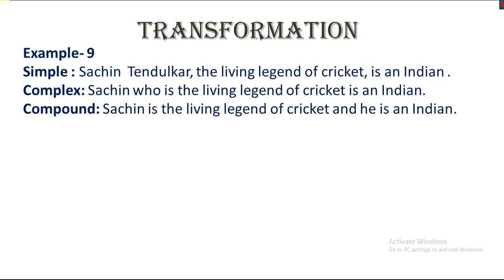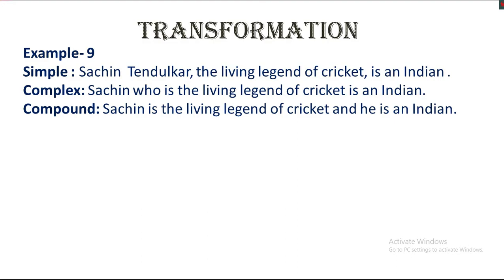Then example number 9. Sachin Tendulkar, the living legend of cricket, is an Indian. You can see here the living legend of cricket is inserted between 2 commas. This is called noun in apposition. Whenever you get some noun in apposition in a sentence, you need to use a relative pronoun to make it a clause.